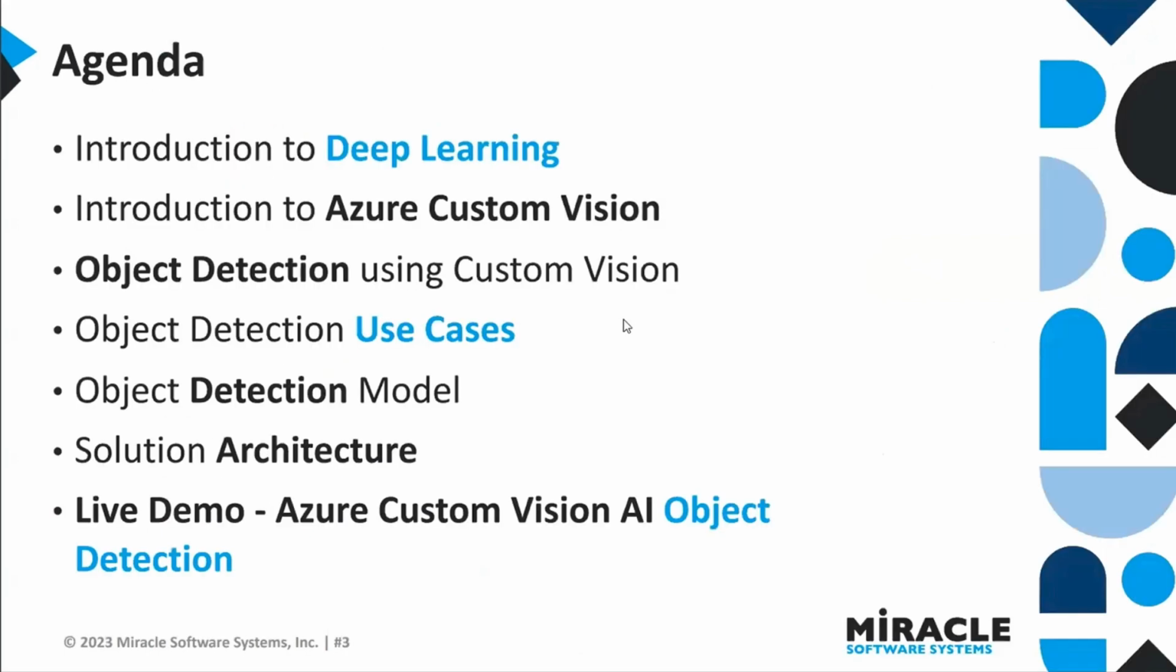Here is the agenda. I will talk about introduction to deep learning and also about Azure Custom Vision and then object detection using custom vision and also the use case of object detection and then type of model used for object detection for this solution architecture and finally live demo.